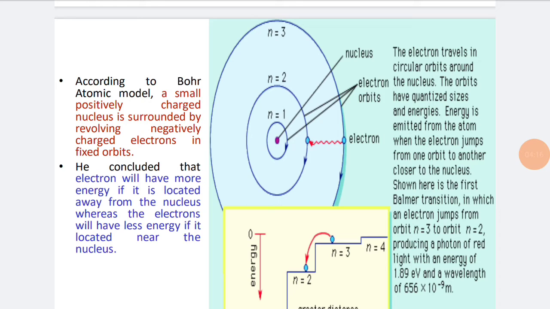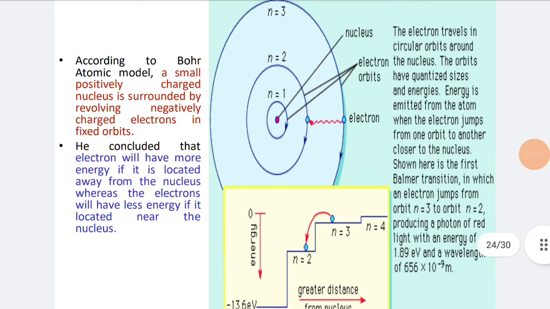Different levels are there. The first one is 1, 2, 3; we can also call them K, L, M, etc. That is, the electron travels in circular orbits around the nucleus. The orbits have quantized sizes and energies. Energy is emitted from the atom when the electron jumps from one orbit to another closer to the nucleus.